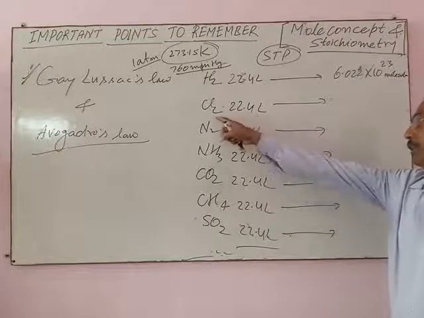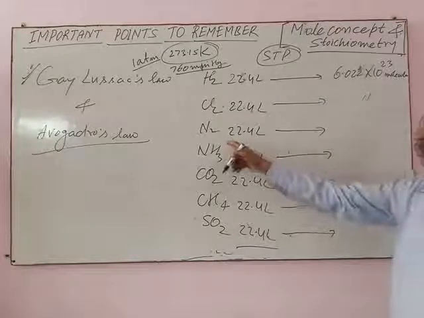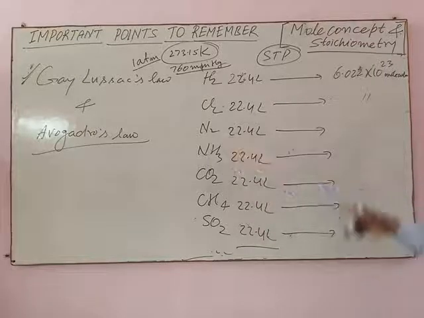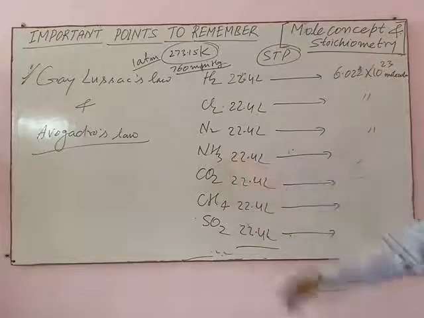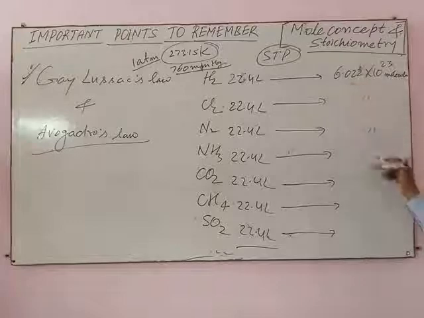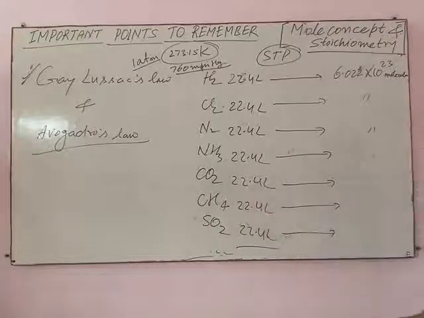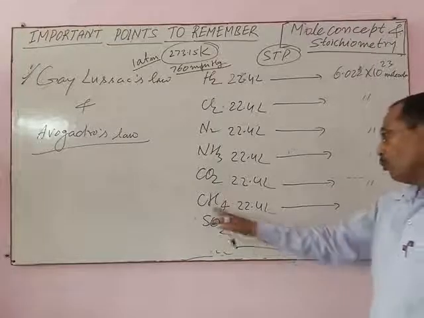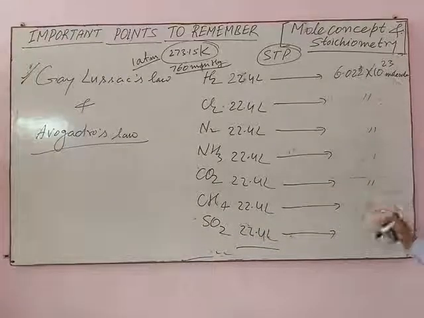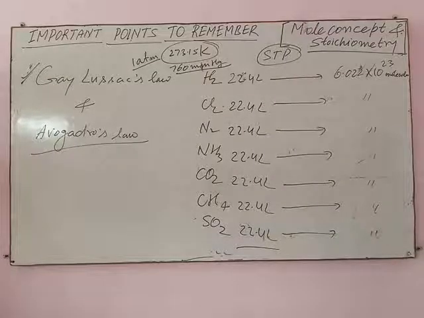Similarly, 22.4 liters of chlorine gas contains Avogadro number of chlorine molecules at STP. 22.4 liters of nitrogen gas contains Avogadro number of nitrogen molecules at STP. 22.4 liters of ammonia gas contains Avogadro number of ammonia molecules at STP. 22.4 liters of carbon dioxide contains Avogadro number of CO2 molecules at STP. 22.4 liters of methane contains Avogadro number of methane molecules at STP, and 22.4 liters of SO2 gas contains Avogadro number of molecules at STP.